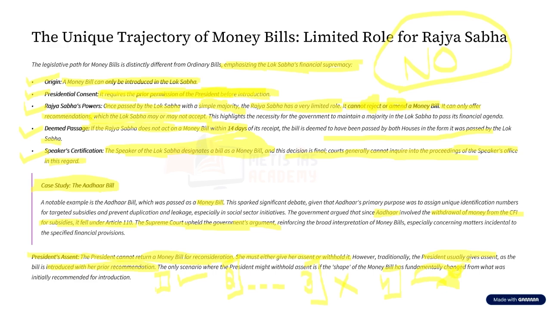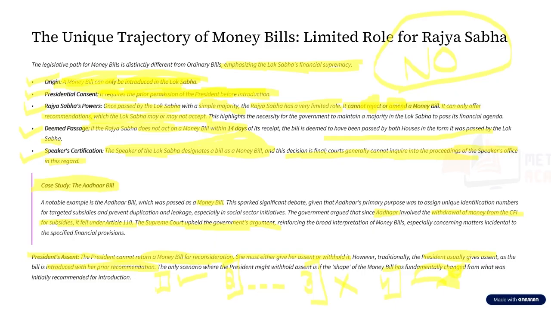Now let us slightly discuss the difference between the ordinary bill and the money bill. With respect to ordinary bill, it can be introduced either in Lok Sabha or in Rajya Sabha. But what about money bill? Money bill can be introduced only in the Lok Sabha. That is difference number one. Difference number two, an ordinary bill can be introduced either by a minister or by a private member. But what happens in the money bill? It can be introduced only by the minister.